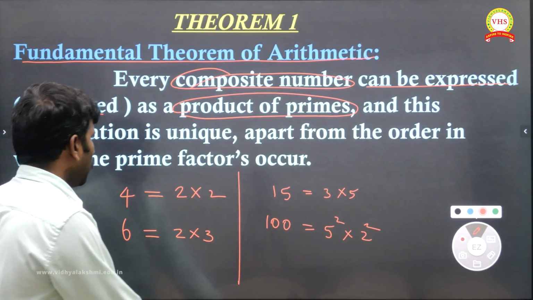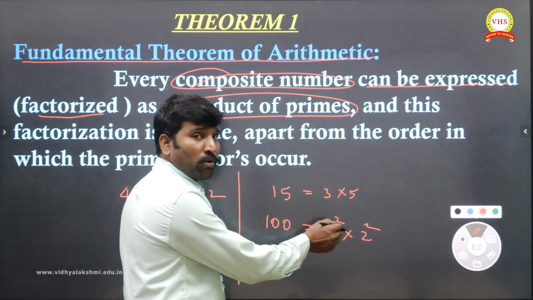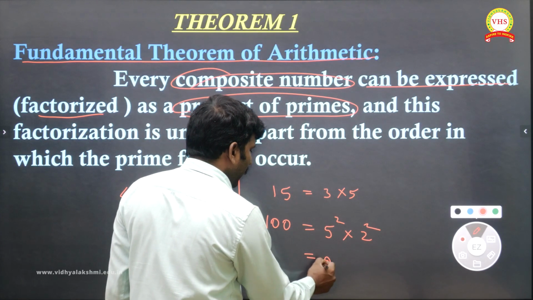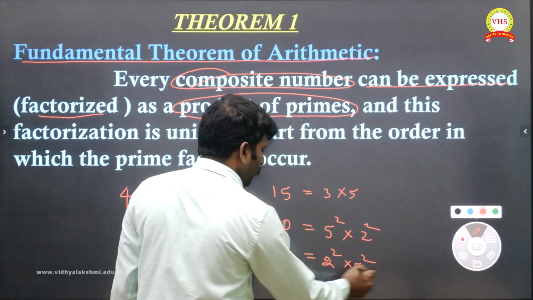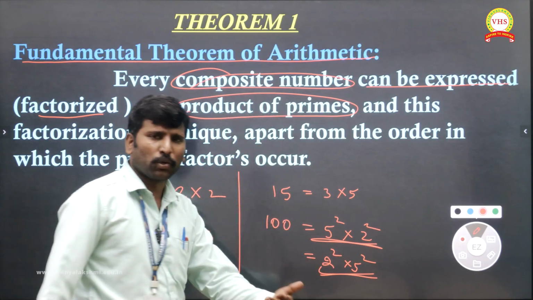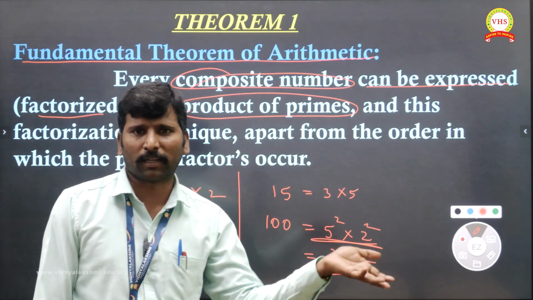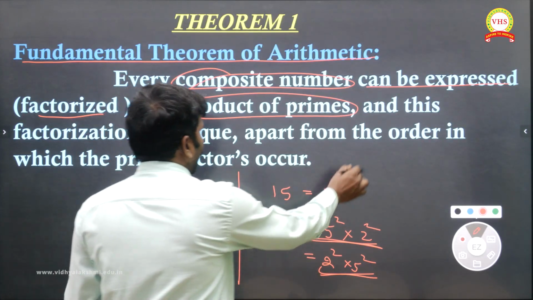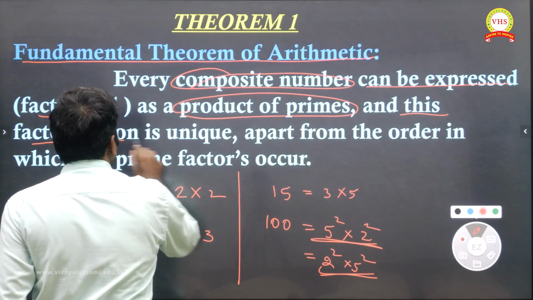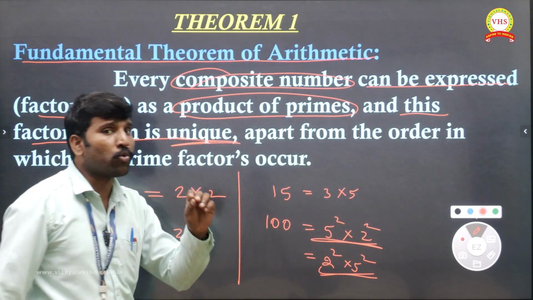For example, I have mentioned 5 square into 2 square, right? Here you can write 2 square into 5 square also. Here order is not an issue. Whether descending or ascending, not an issue. That is what the next line says: this factorization is unique.